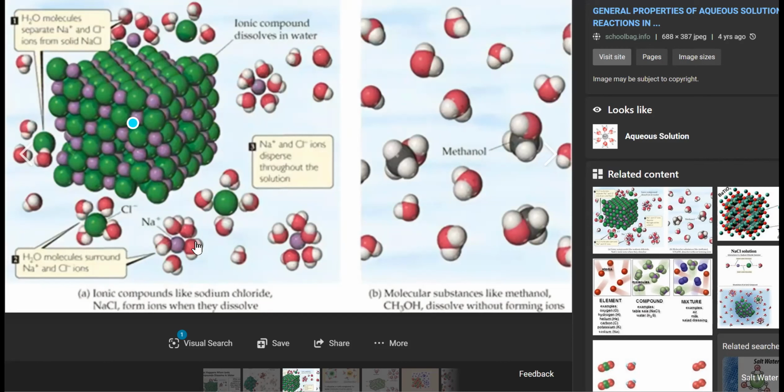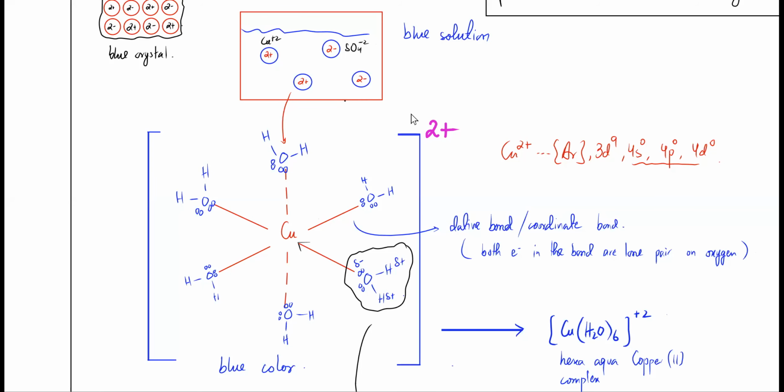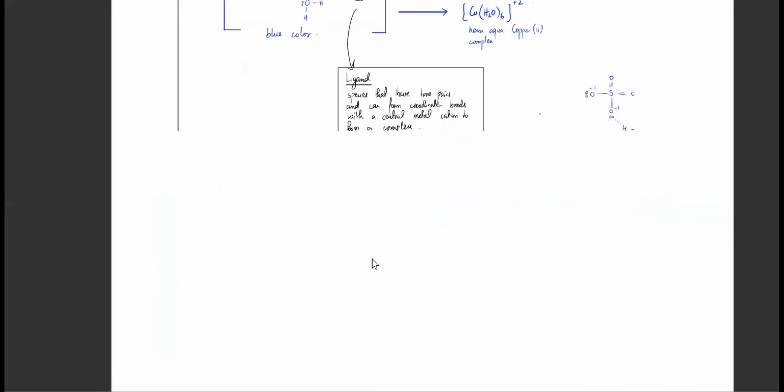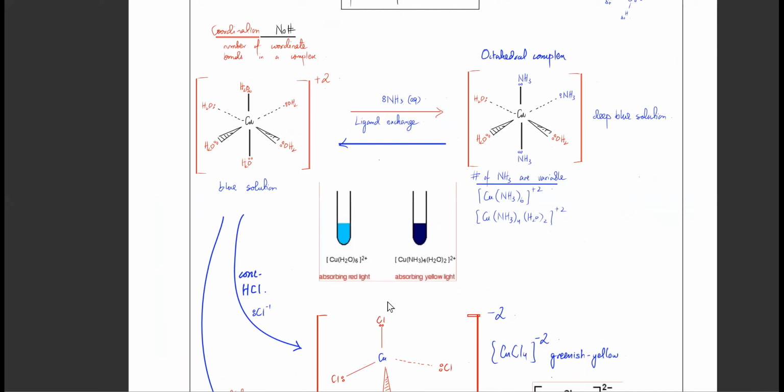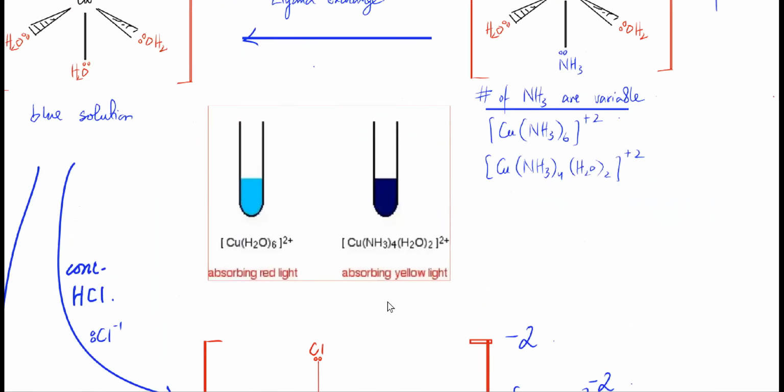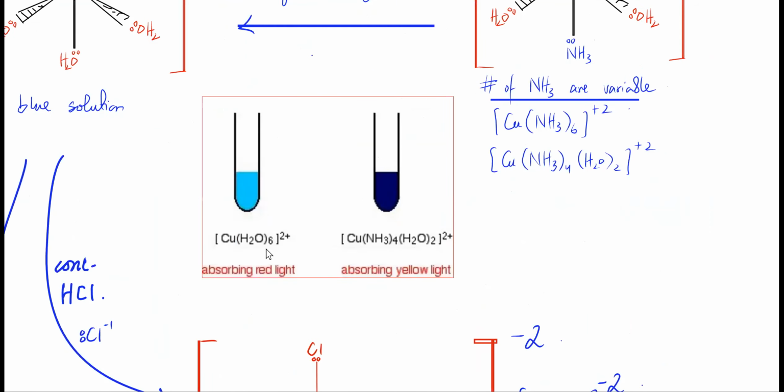So that's the formation of a complex ion. In the first part, he's just asking about the colors of different complexes. So you have to learn certain complexes and their colors. For example, if copper is surrounded by 6 water molecules, that's usually blue in color. So whenever you have copper ions in water, that's usually blue in color. That's why copper sulfate in solution is blue.